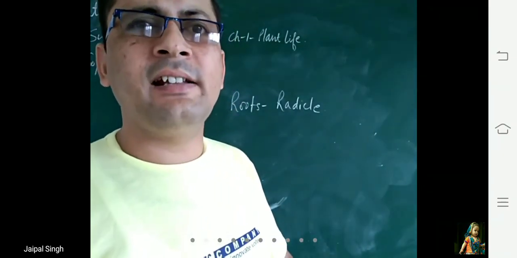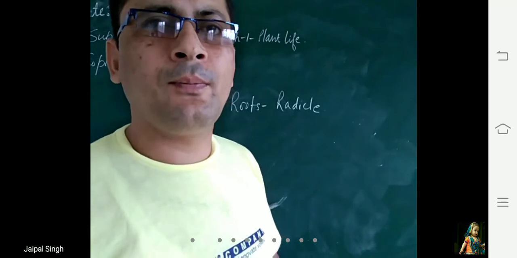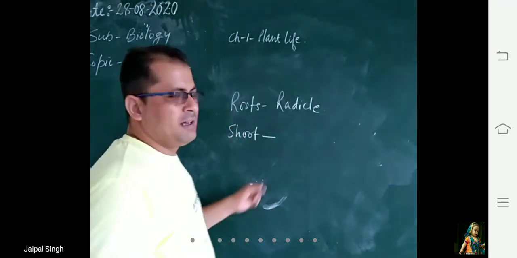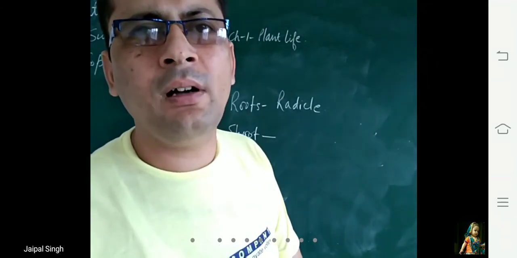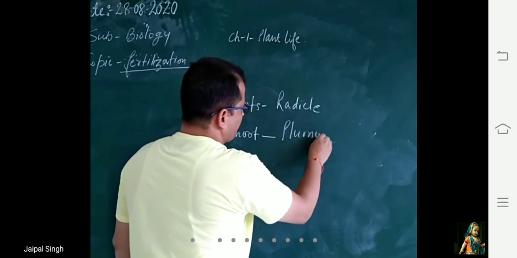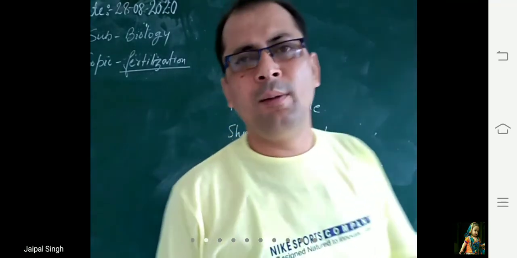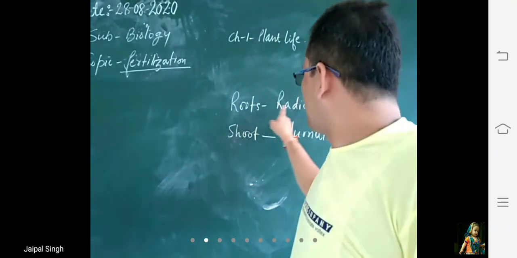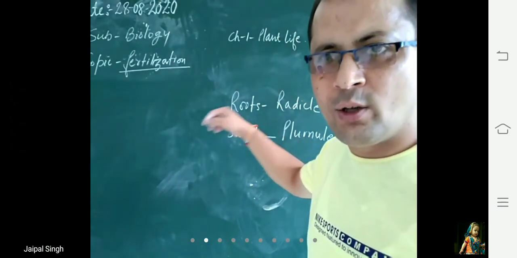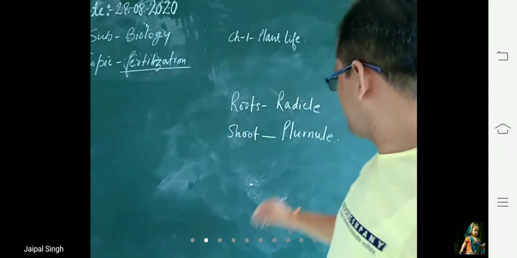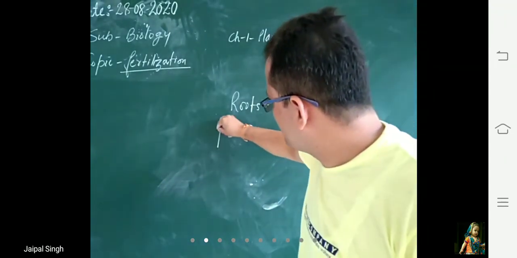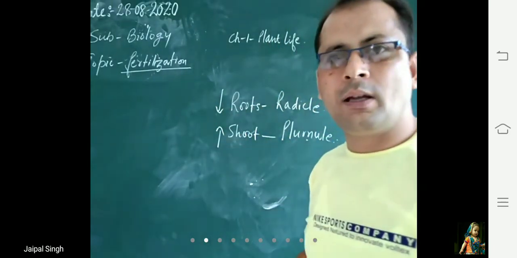Then there is development of shoot, and this shoot develops from the plumule. Again, important questions: radicle gives rise to roots, and these roots grow downward. Plumule gives rise to shoot, and the shoot grows upward. Clear?